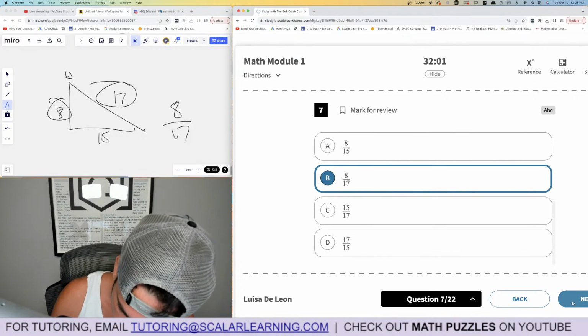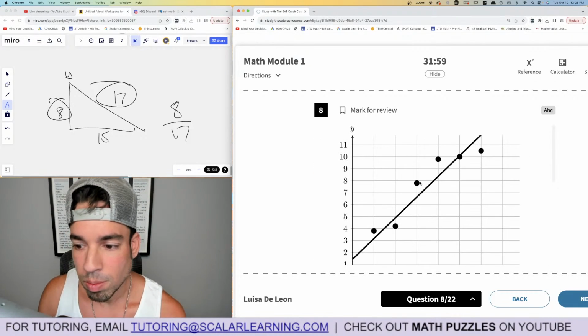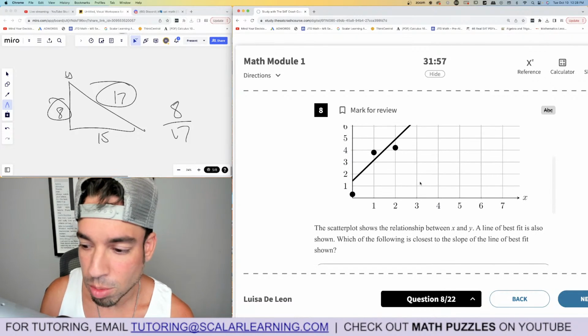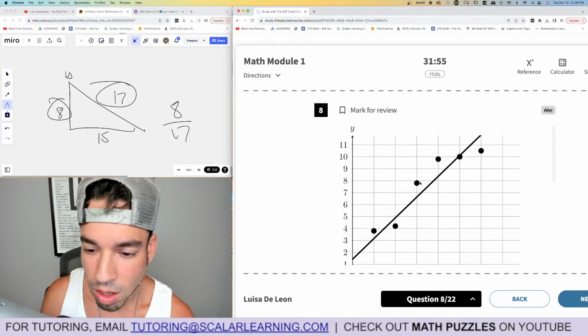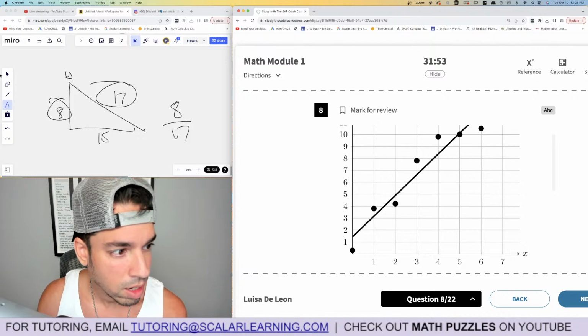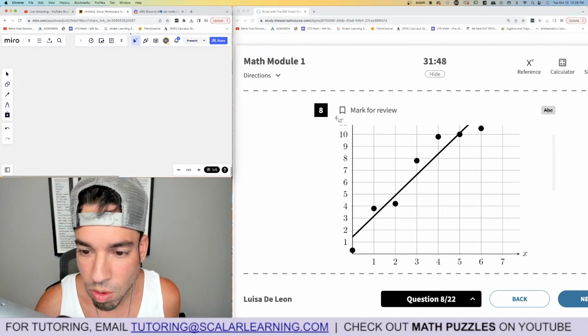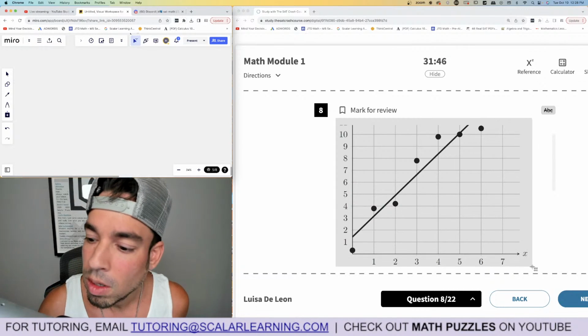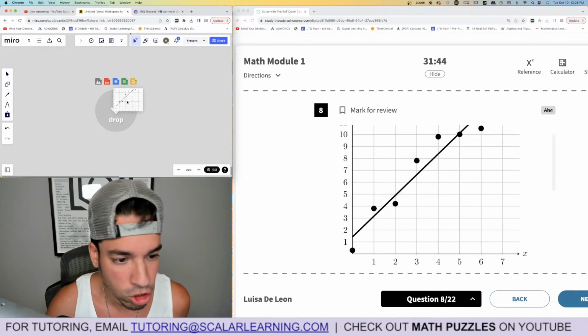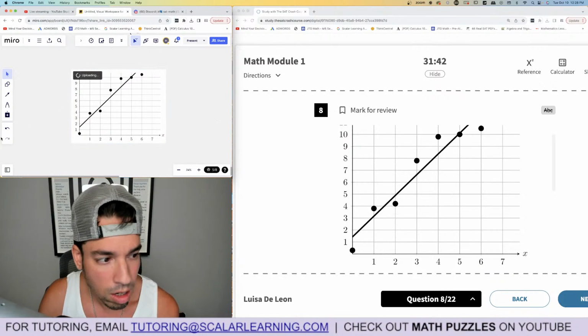Next, a scatter plot shows the relationship between x and y. Which is closest to the slope of the line? Okay, let's do the slope. What I always say for the slope is pick 2 points. Don't look at the graph. Don't get caught up with counting the squares, because sometimes they can change the numbering. They didn't here, so that's lucky.